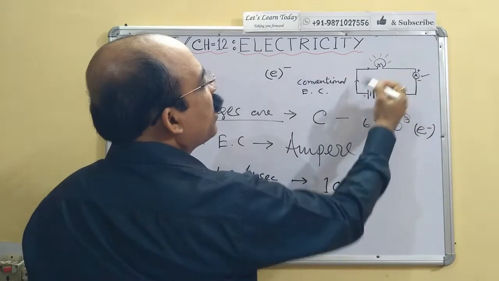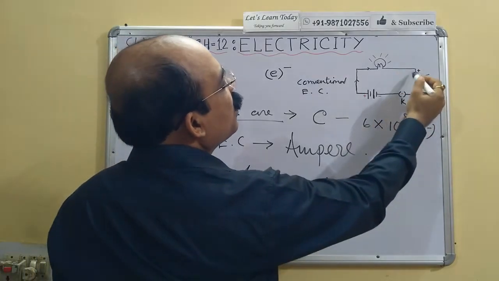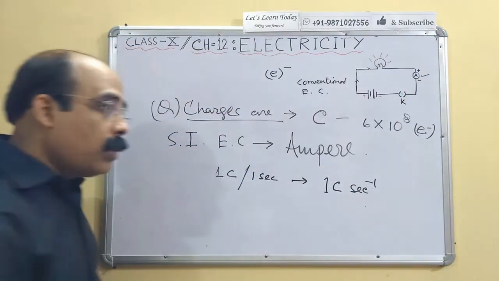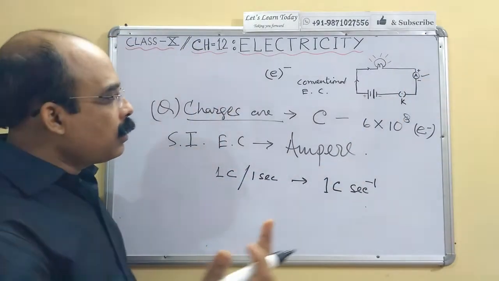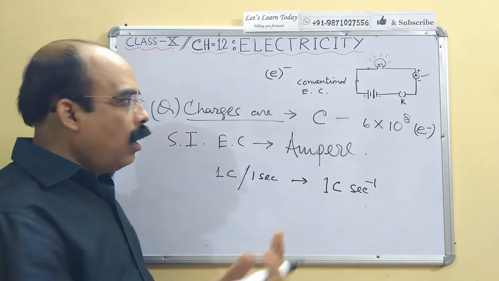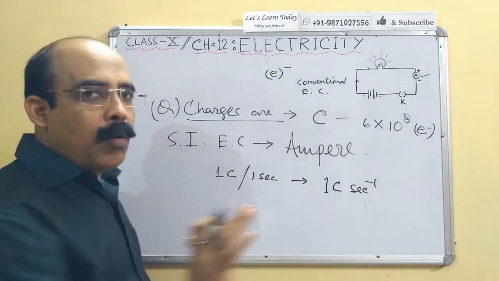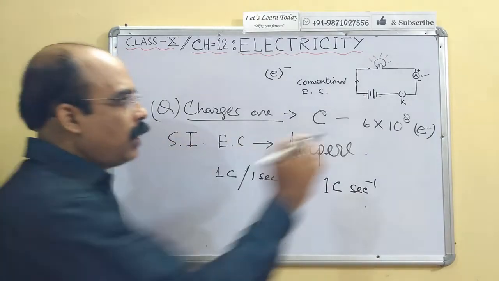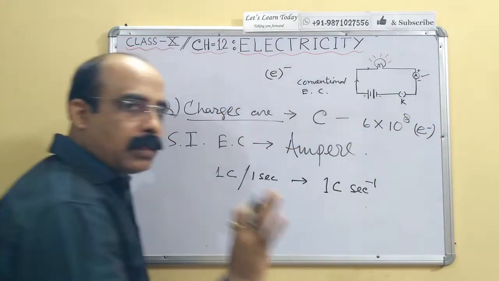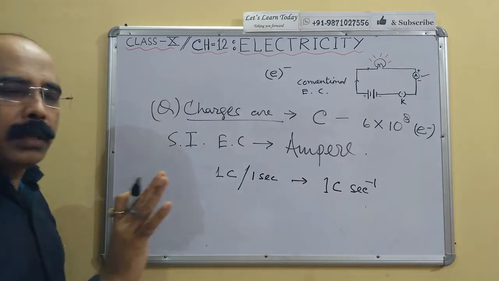Here in the circuit, we can see that it is connected in series. What is a series connection and a parallel connection? After some discussion we will discuss this also. Right now we just have to remember that the ammeter is always connected in series in a circuit.